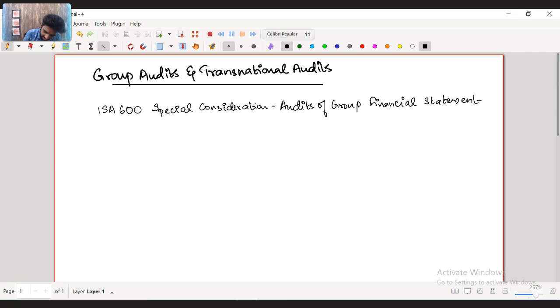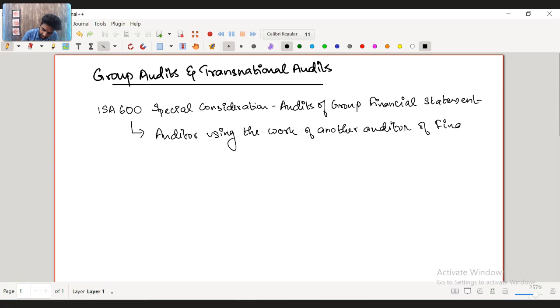So it is specifically for, or applies for, when an auditor is using the work of another auditor on financial information of one or more components